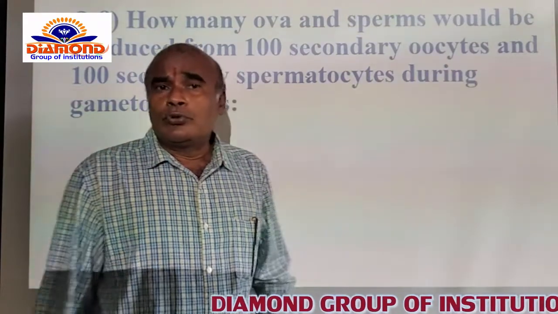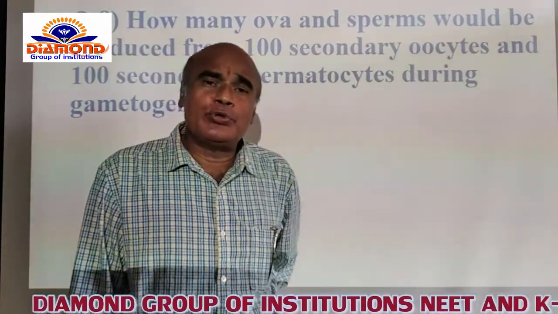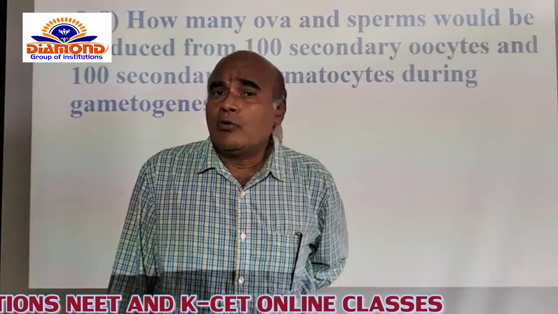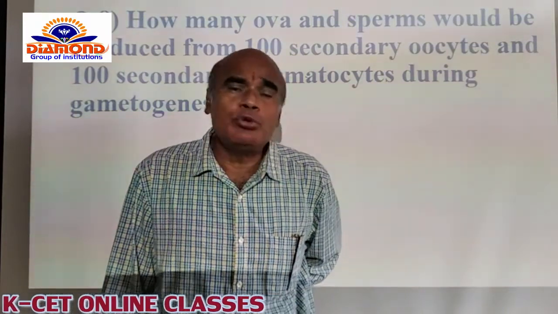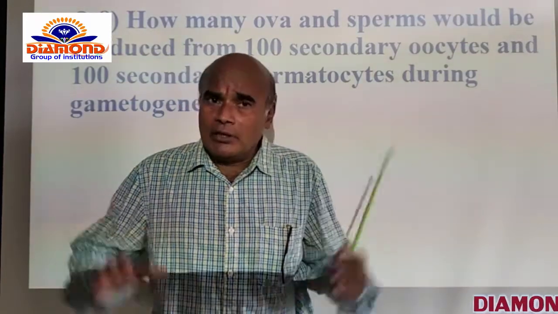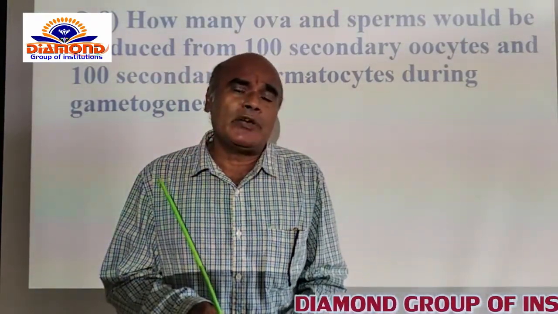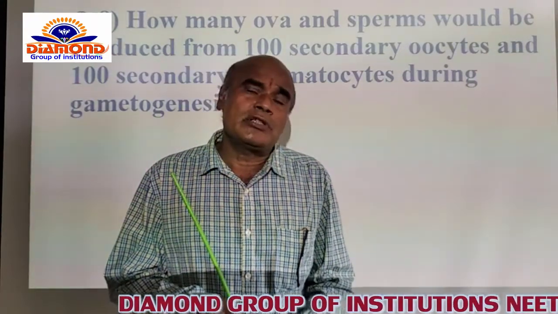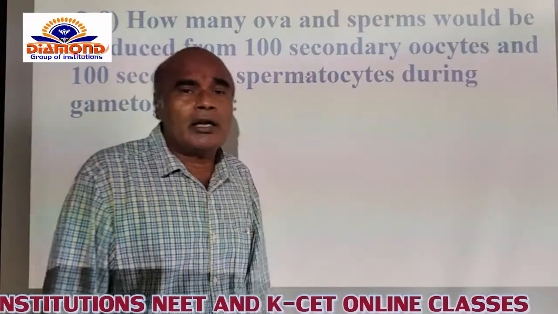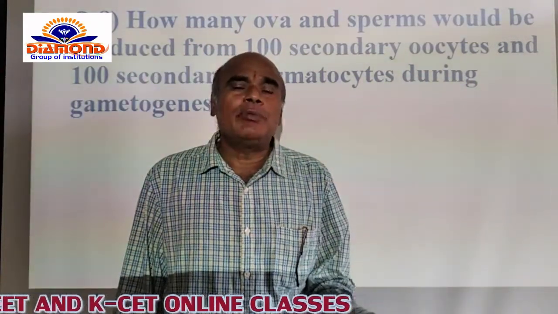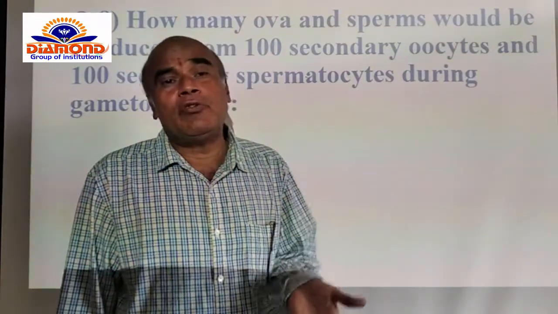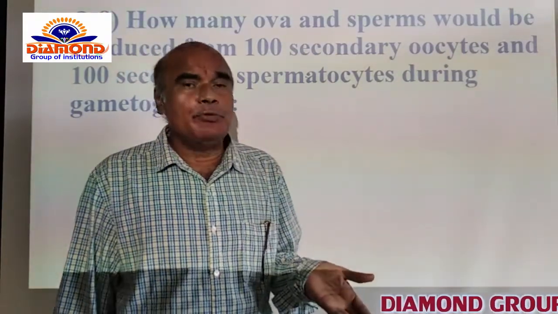During the gametogenesis, the production of the secondary oocyte can be named the oogenesis. In the same manner, the gametogenesis also permits the development of sperms, which can be named the spermatogenesis itself. You know that 100 secondary oocytes naturally develop into 100 ova, because the secondary oocytes are not going to develop into more of the secondary oocyte itself.